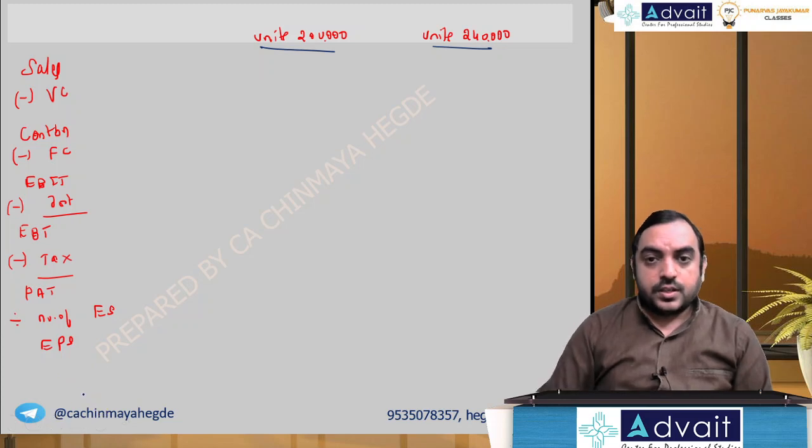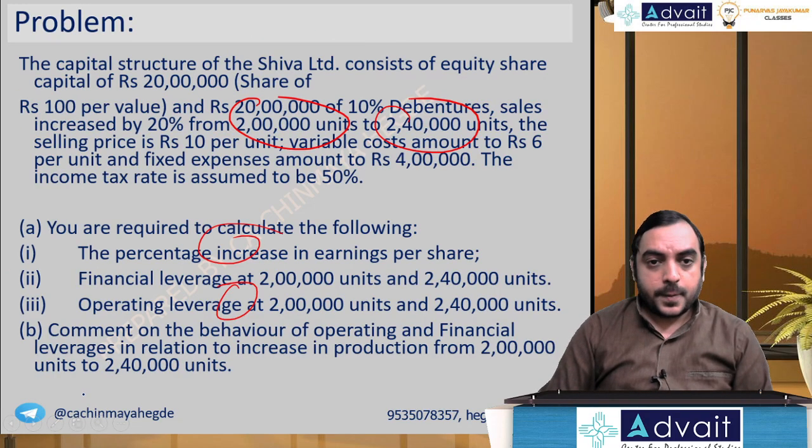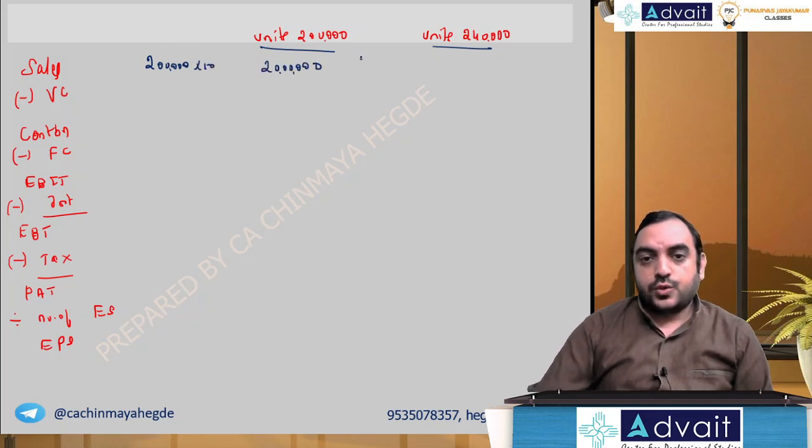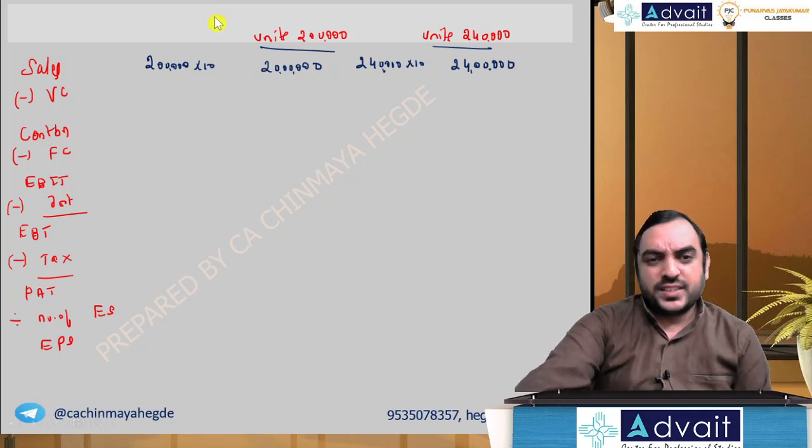Sales. Selling price 10 per unit. So 2 lakh into 10, 20 lakh. 2,40,000 into 10, 24 lakh. You can do rupees in lakhs also to save time.